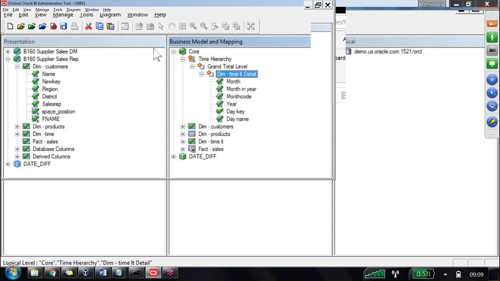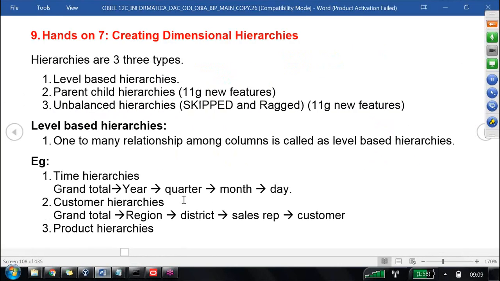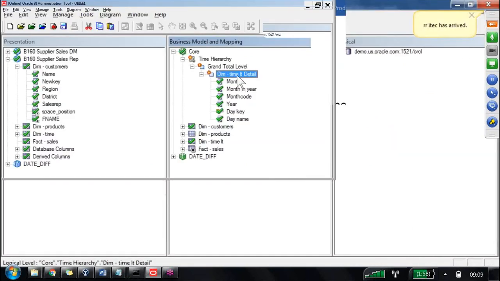Whatever we have as the next level, always define what is the lowest level in our requirement. In our requirement, what is the last level? Define this as the day level. Day parent is who? Month.